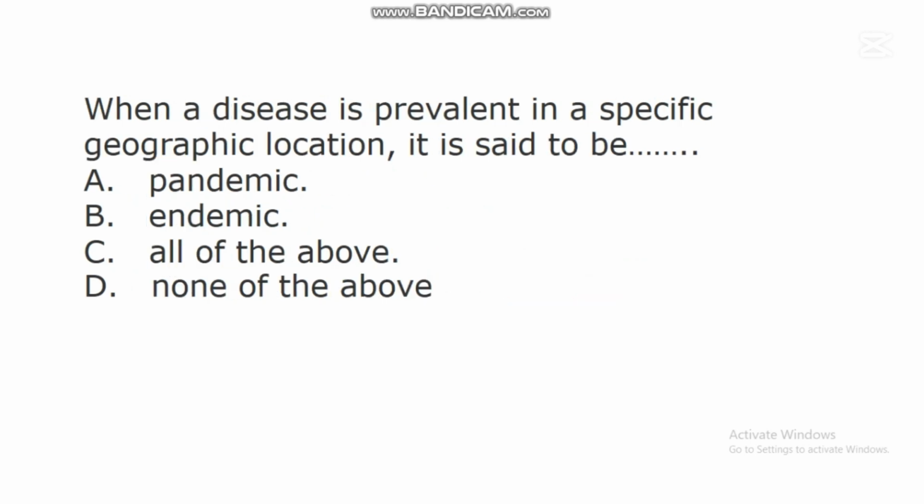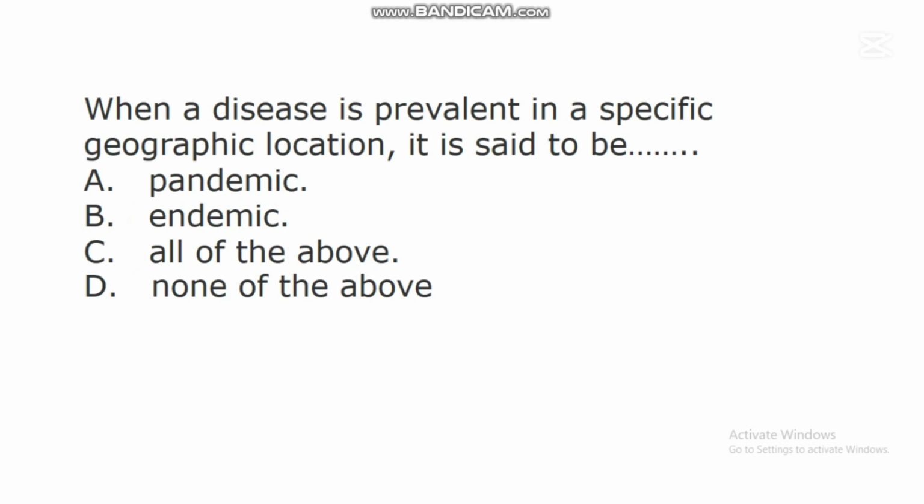The next question says, when a disease is prevalent in a specific geographic location, it is said to be dash. A. Pandemic. B. Endemic. C. All of the above. D. None of the above.